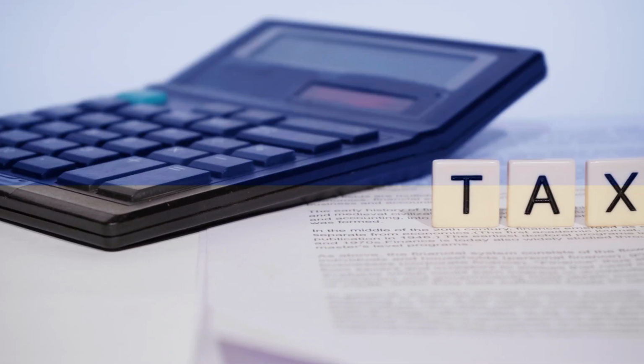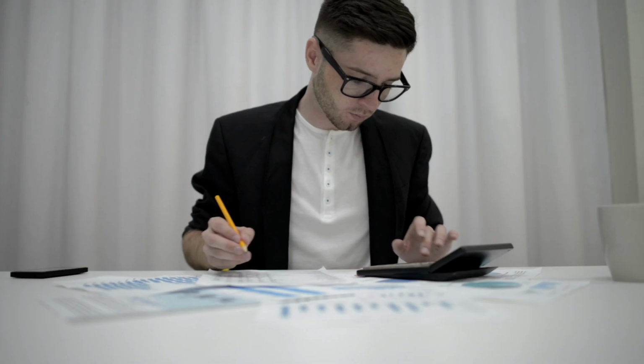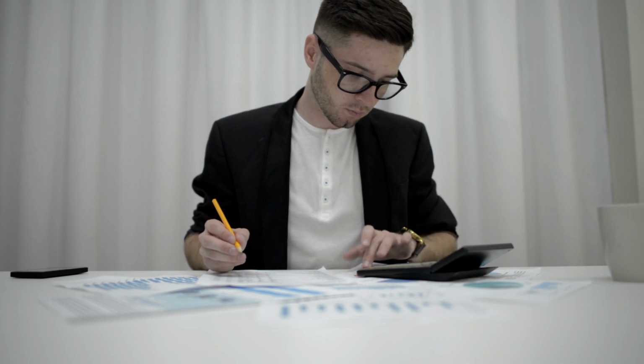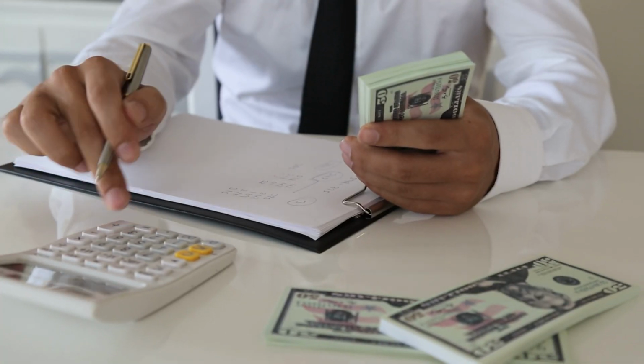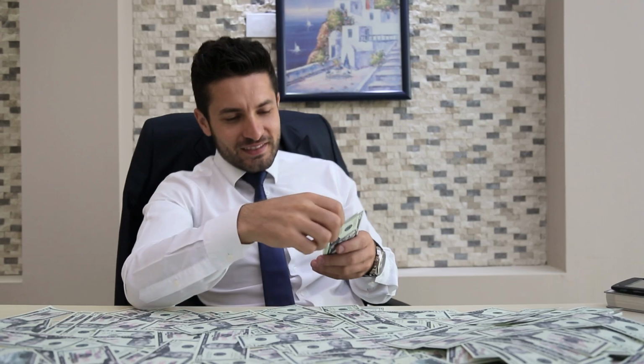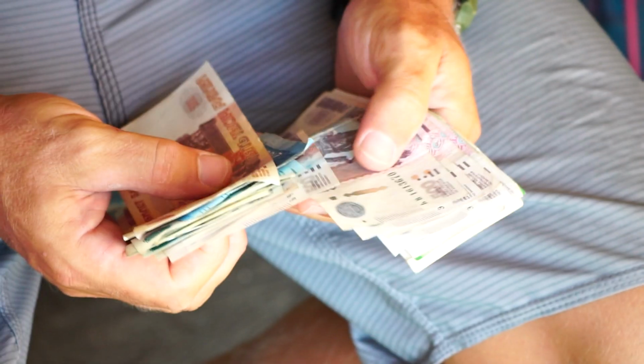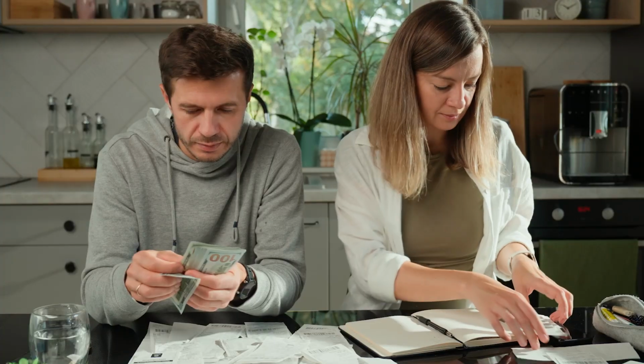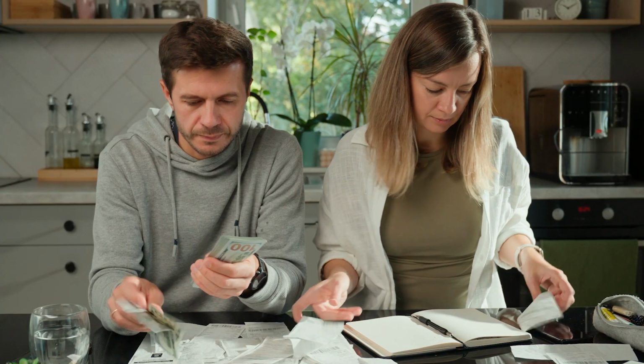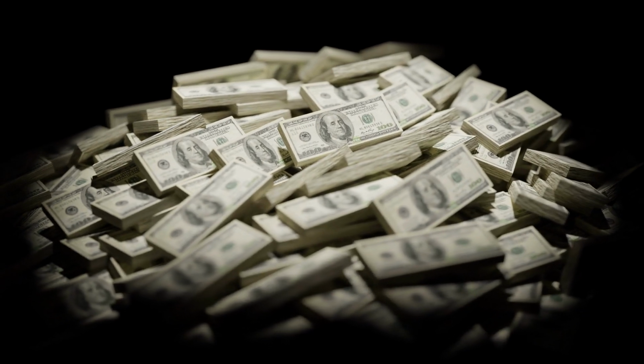Number 2. Tax reform for investors. Reforming tax policies like negative gearing and capital gains tax could discourage speculative investments and level the playing field for first home buyers. Like in Germany, higher taxes on speculative property purchases deter investors from dominating the market. This allows more individuals and families to buy homes without being outbid by large-scale investors.